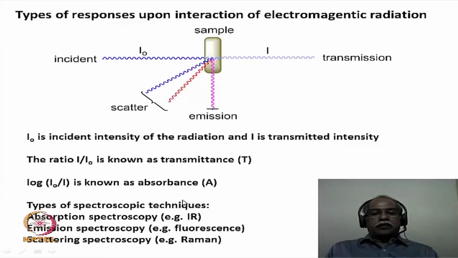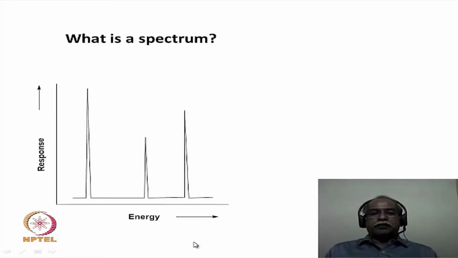Now, the type of spectroscopic techniques that one can have depends on the kind of phenomena that one observes. If the absorbance of the light is what is being observed, then we call it absorption spectroscopy. If emission is what is being observed, then we call it emission spectroscopy. If scattering is what is being observed, then we call it scattering spectroscopy. Examples of absorption spectroscopy are the infrared, UV visible spectroscopy, rotational spectroscopy, and so on. Emission spectroscopy corresponds to fluorescence and phosphorescence spectroscopy, and scattering spectroscopy, for example, corresponds to Raman spectroscopy.